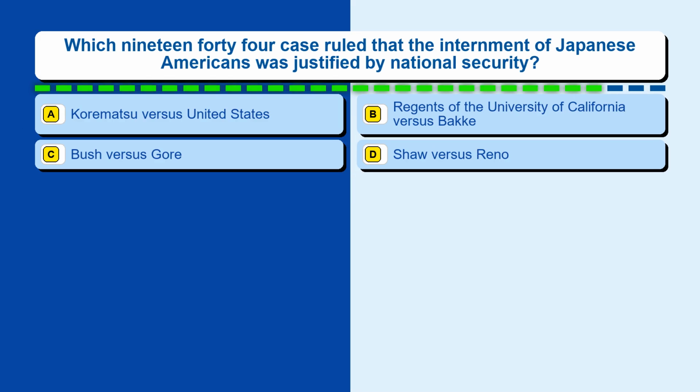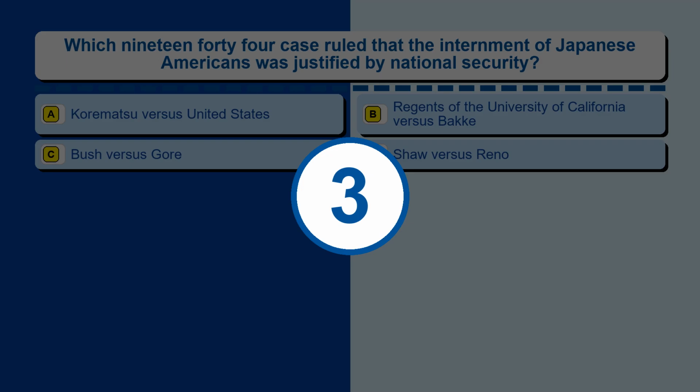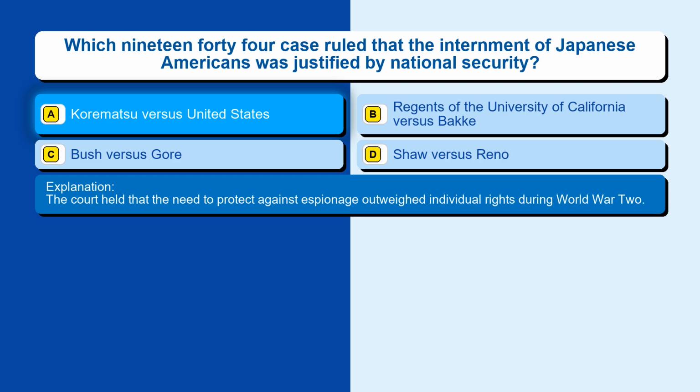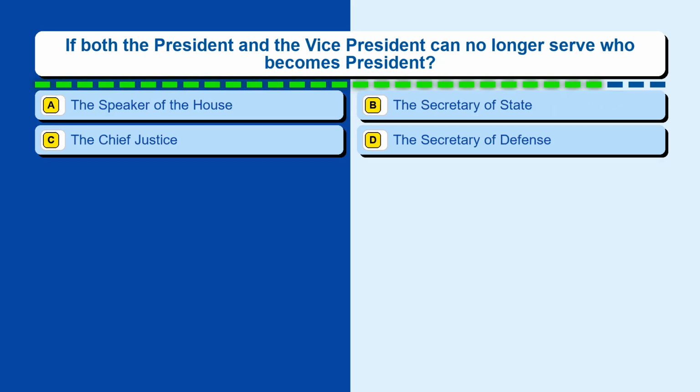Question 10. Which 1944 case ruled that the internment of Japanese Americans was justified by national security? Option A, Korematsu vs. United States. Option B, Regents of the University of California vs. Bakke. Option C, Bush vs. Gore. Option D, Shaw vs. Reno. The correct answer is option A, Korematsu vs. United States. The court held that the need to protect against espionage outweighed individual rights during World War II.